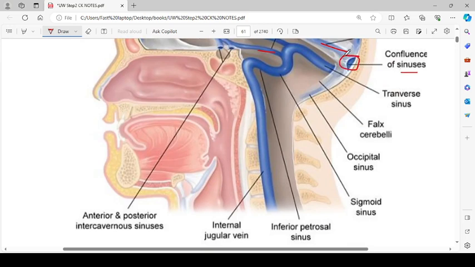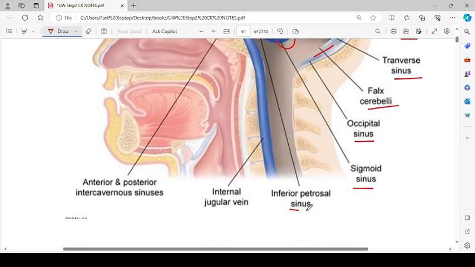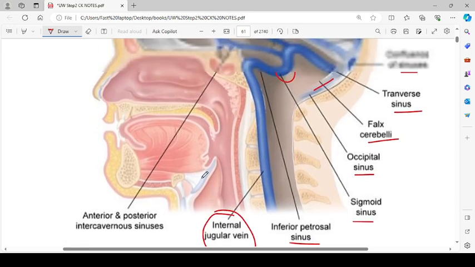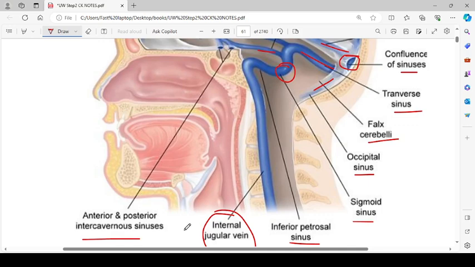Confluence of sinuses. Transverse sinus is this one. Falx cerebri. Occipital sinus is like this one. Sigmoid sinus. And inferior petrosal sinus and internal jugular vein and anterior and posterior intercavernous sinuses.